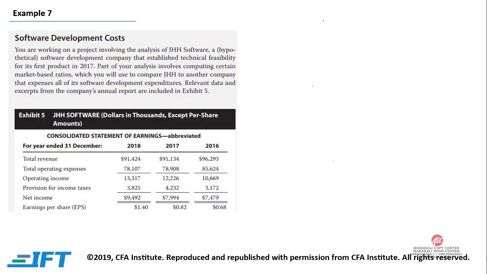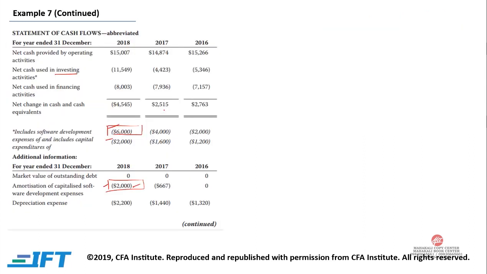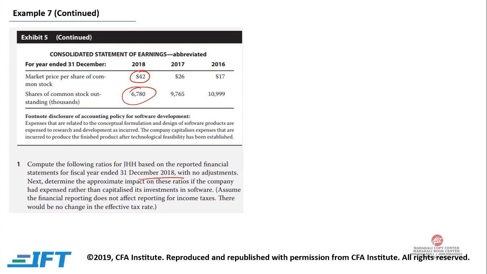Now over here, price divided by cash flow from operation, we would have unadjusted and adjusted. Unadjusted would be 42 divided by cash flow from operation. We have been given cash flow from operation is 15007, and we have also been given the number of shares, 6780.